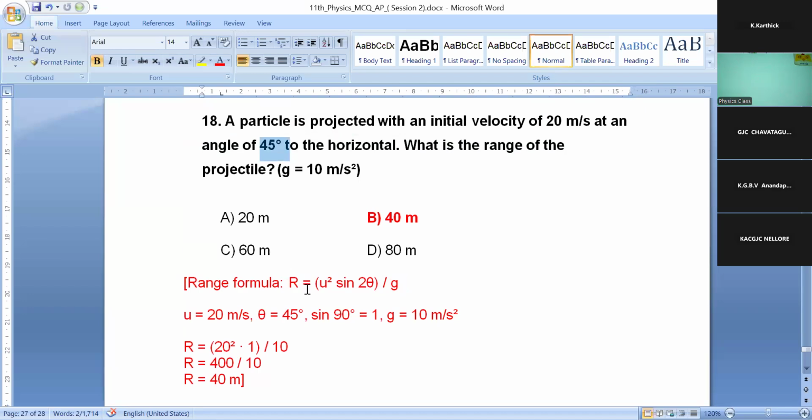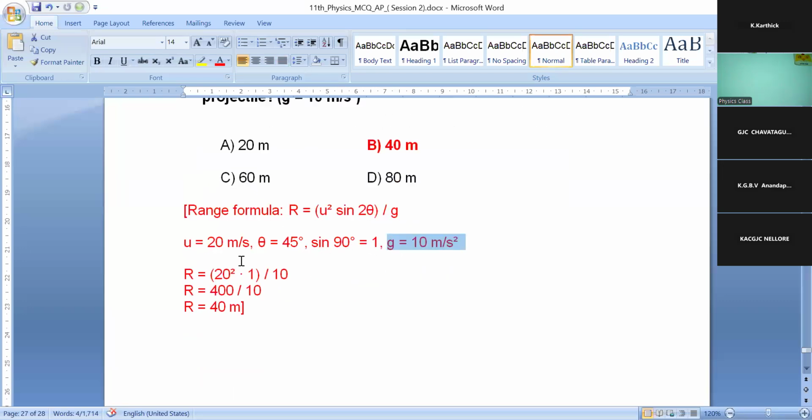So sine 2 theta, 2 into 45, sine 90. So sine 90 degree equal to 1. Clear? So G is equal to 10 meter per second square. Okay. So formula R is equal to U square, U square means 20 square, sine 2 theta means sine 90 degree 1, divided by 10. Clear? So 20 square 400 by 10, 400 by 10 which gives 40.